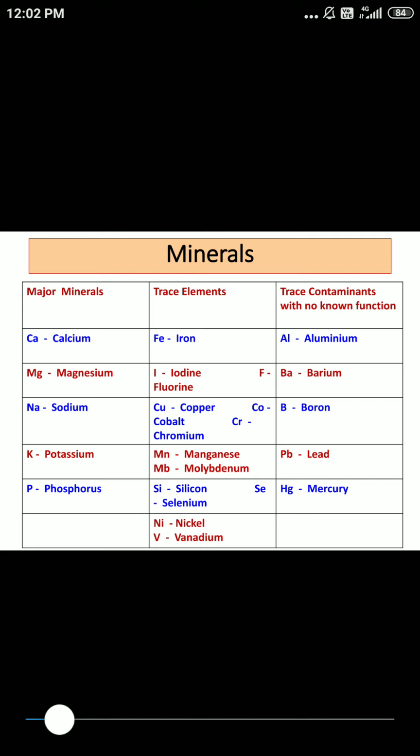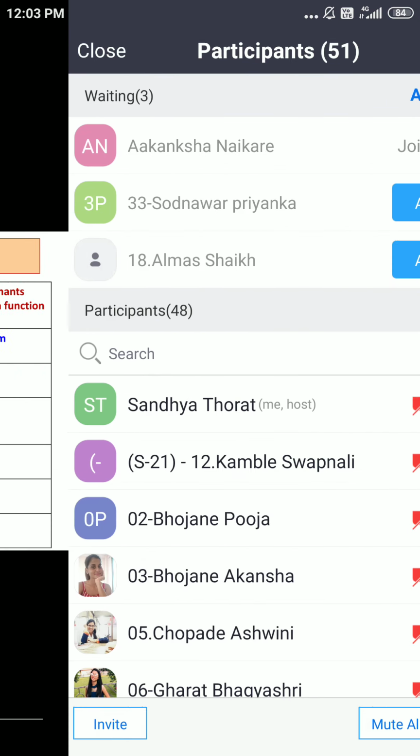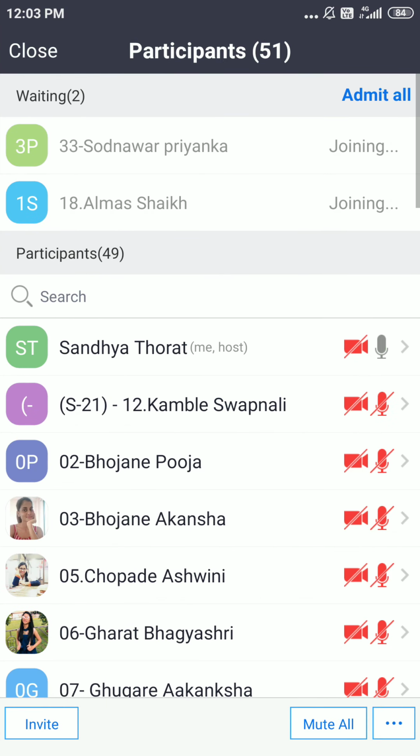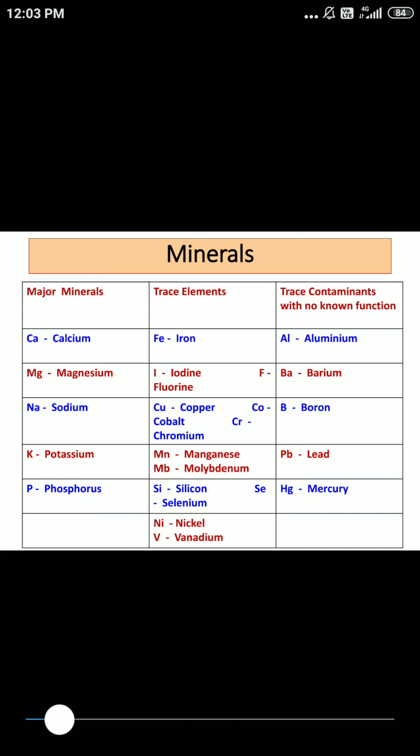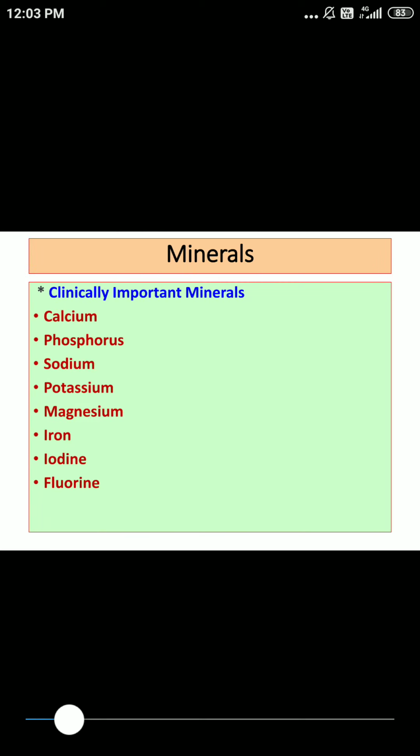From trace elements: iron, iodine, fluorine, copper, cobalt, chromium. In addition, there is manganese, molybdenum, silicon, selenium, nickel, vanadium. As far as trace contaminants are concerned, you are supposed to know they do not have any known function in our body. Still, we can find aluminium, barium, boron, plumbum, that is lead, or mercury. Clinically important are all five major minerals, plus to that list you can add iron, iodine, fluorine.